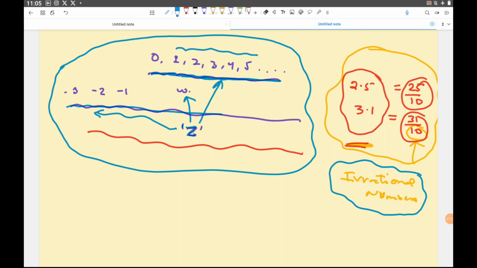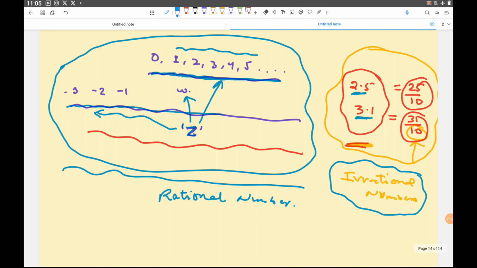So we understood there were decimal numbers like 2.5, 3.1, etc. We defined those as p by q and called them rational numbers. So this complete set is now rational numbers. But I am saying that even rational numbers do not give us the complete set of numbers in mathematics. There are still some numbers left out, which we will talk about in the next class. Got my point?